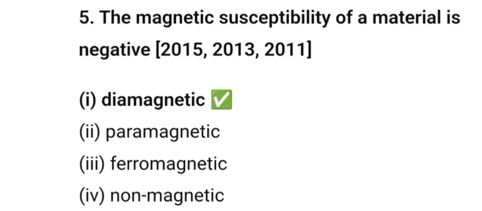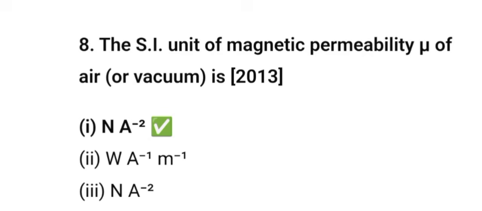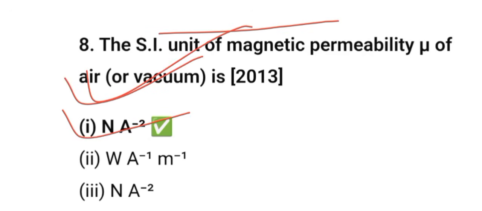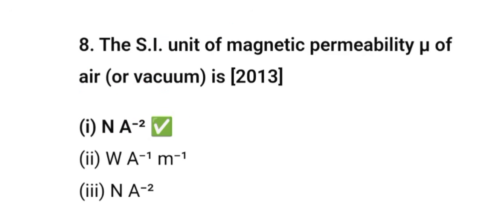The magnetic dipole moment per unit volume of a magnetic material is called magnetization. A material whose magnetic susceptibility is negative is diamagnetic. The SI unit of magnetic permeability mu of air is Newton per ampere square.